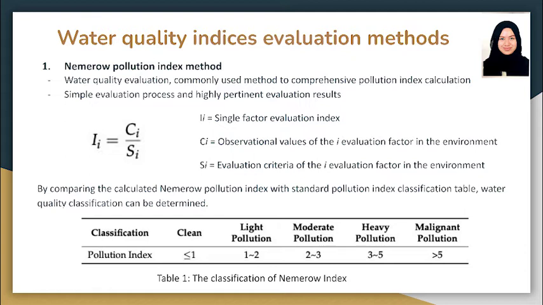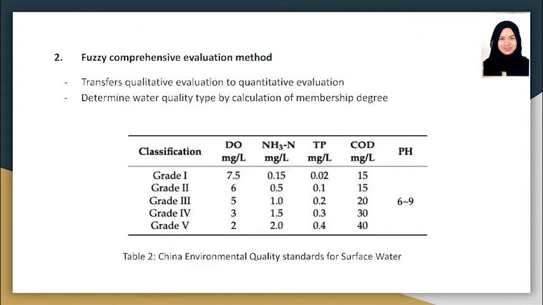For the first water quality indices evaluation, the Nemerow Pollution Index method was used. The Nemerow Pollution Index is commonly used for water quality evaluation as it is a simple process and can achieve highly relevant evaluation results. So, by comparing the calculated Nemerow Pollution Index with the standard pollution index classification, as in Table 1, the water quality classification of Chengnan River can be determined. For the second method, the Fuzzy Comprehensive Evaluation method was used. This method transfers qualitative evaluation to quantitative, so we can determine the water quality type by calculation of membership degree.